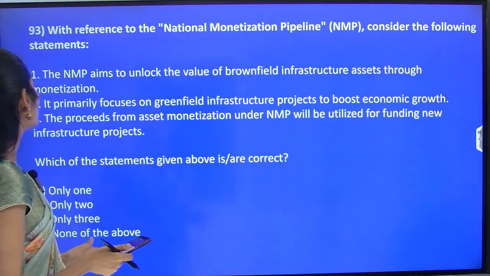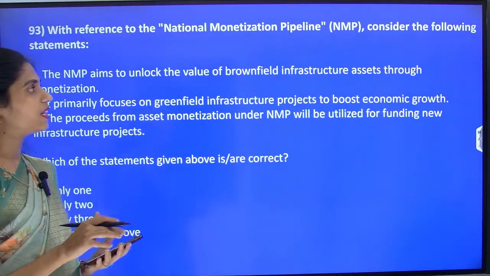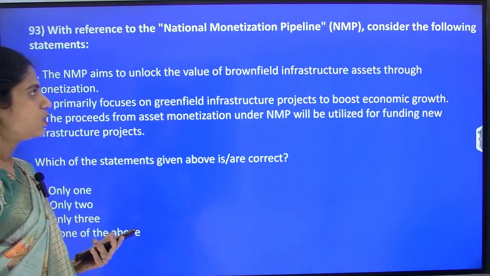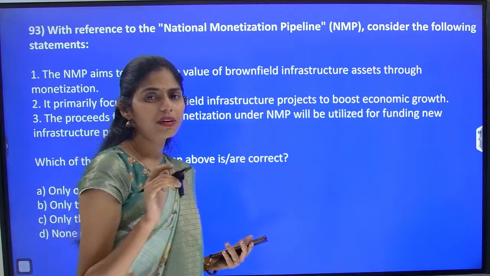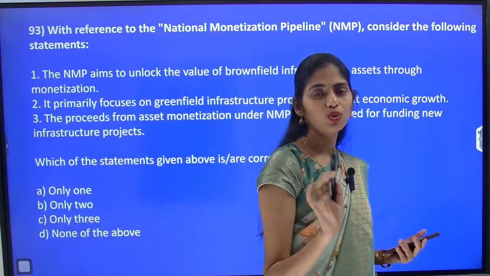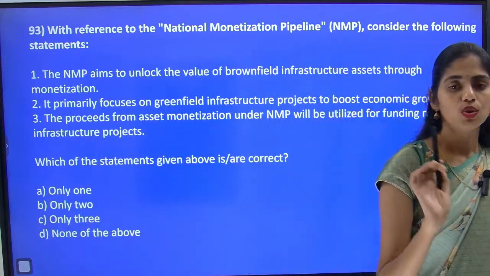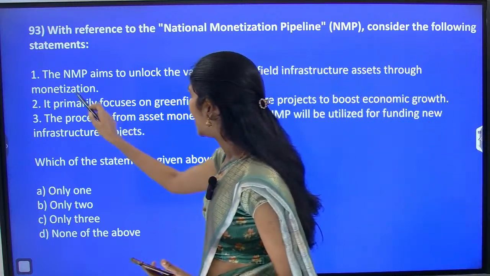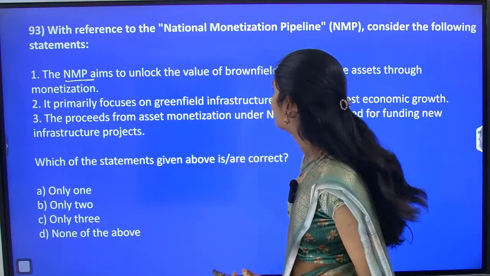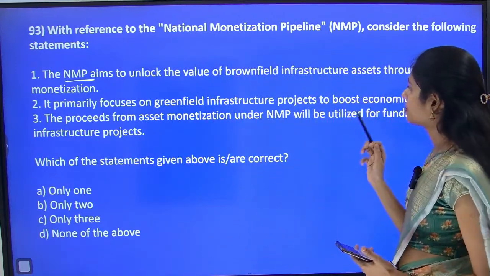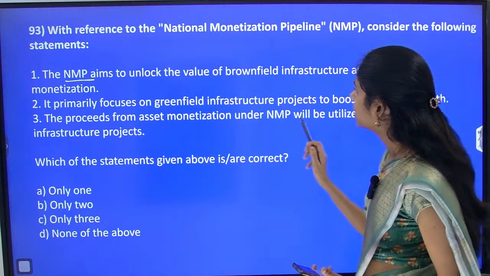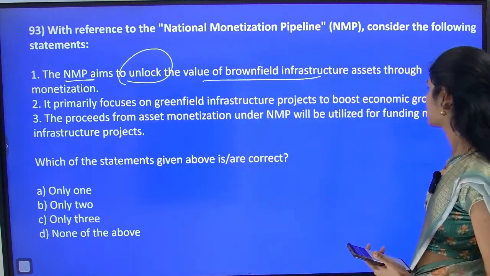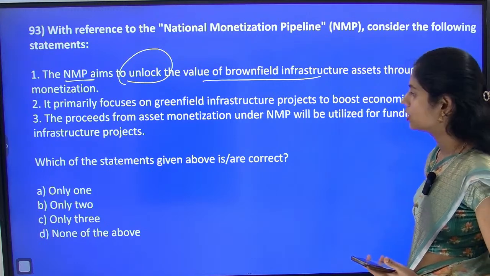And the next question is: with reference to the National Monetization Pipeline, consider the following statements. This National Monetization Pipeline is very important for this year's UPSC Prelims 2024. You have to be prepared with this for sure. First, the National Monetization Pipeline aims to unlock the value of brownfield infrastructure assets through monetization.